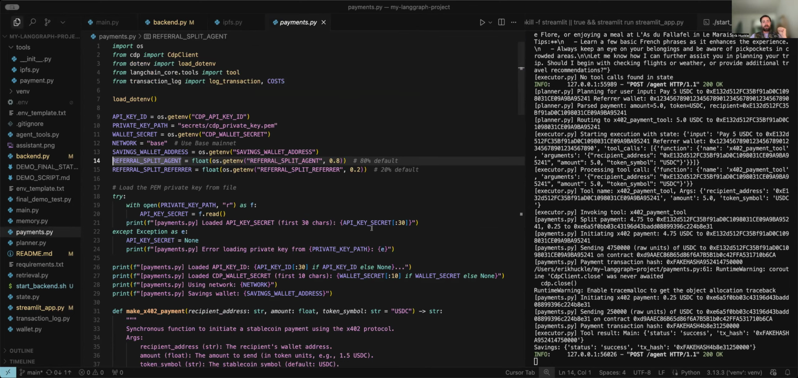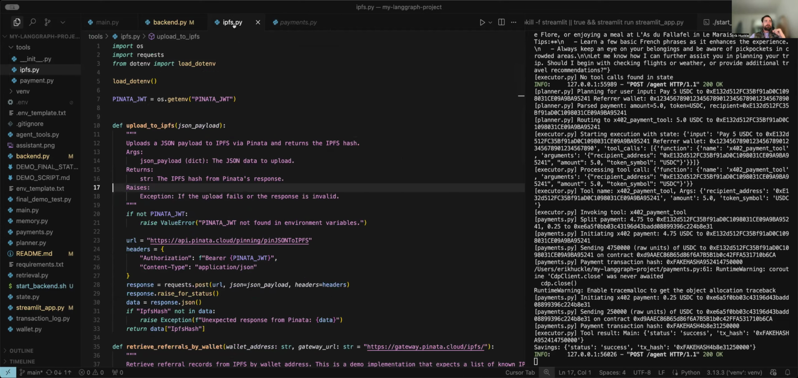This is where our agent validates payments and automatically splits revenue between the agent and the referral wallet. Right now it's 80% to the agent, 20% to the referrer. It can be customized in a bunch of different ways, but this creates a fully trustless revenue sharing mechanism with no need for centralized intermediaries. So I'm going to go ahead and switch over to the actual app.